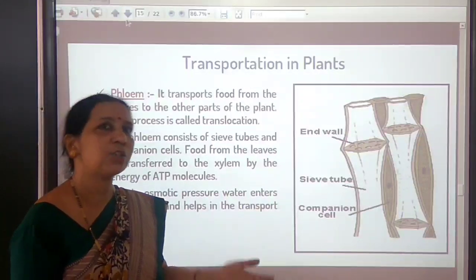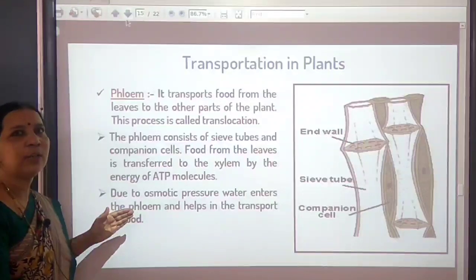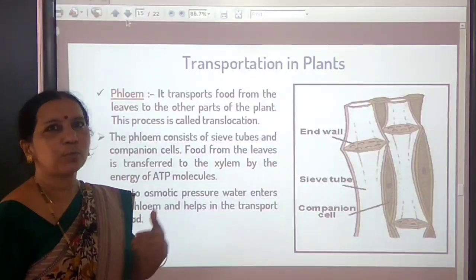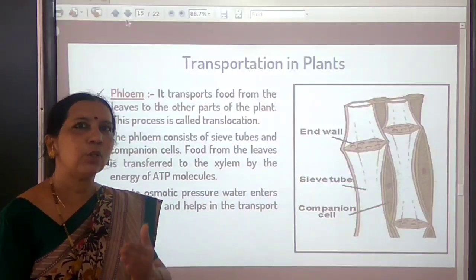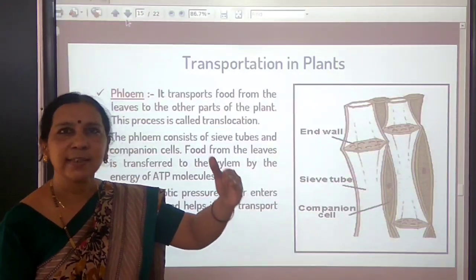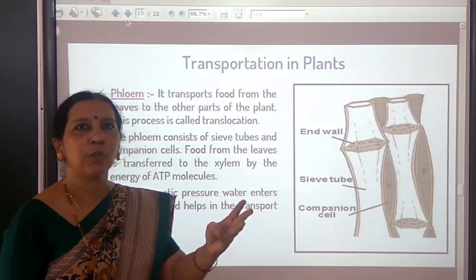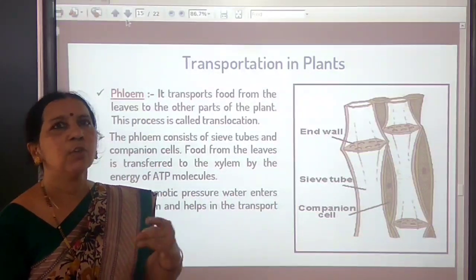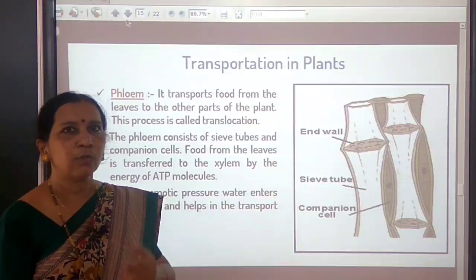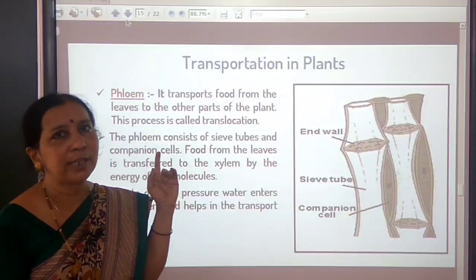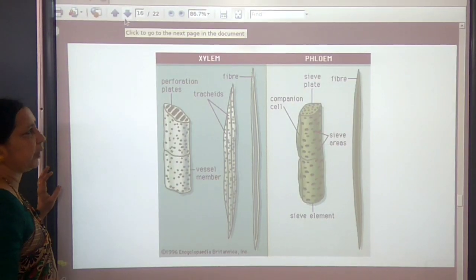Osmotic pressure in the tissue increases so that water enters into phloem, which helps in the movement of food in phloem, so that food is transported to the low pressure areas. So from leaves to the storage organs of root, stem, fruits and seeds, the food is transported utilizing energy from ATP.